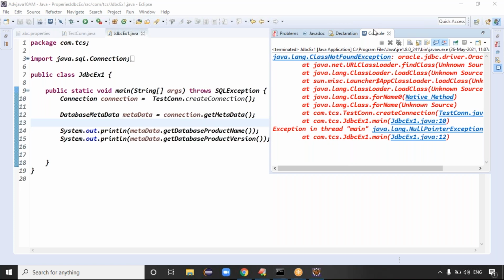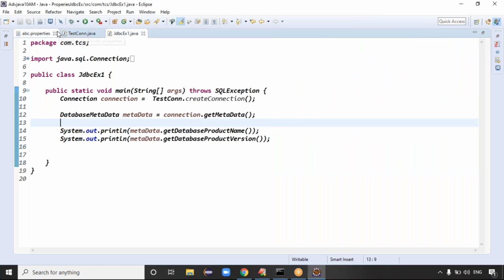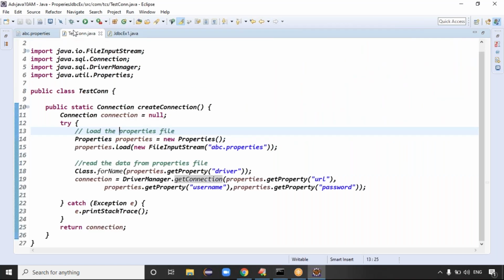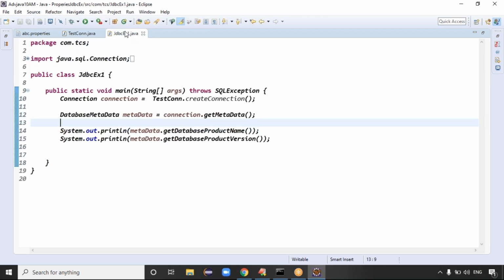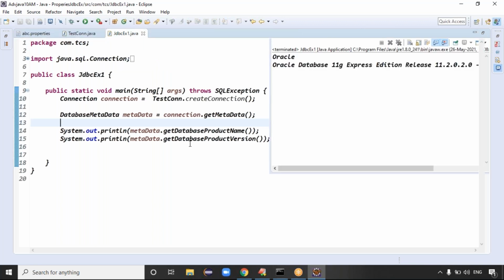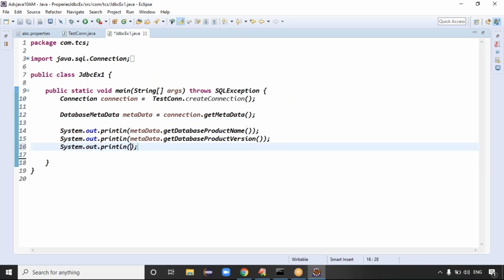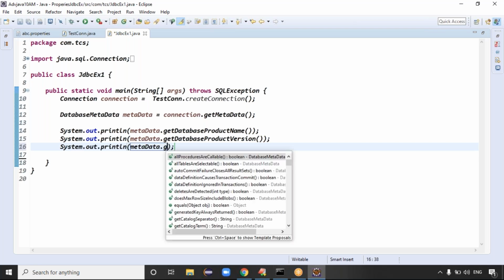Because of a small space, it is not getting the data, guys. Because of that, the space is showing an issue, right? Let me remove this space here. Make sure that there is no space, guys. Good. Now we can run this code. We got the output, product name and product version, right? Exactly, guys.